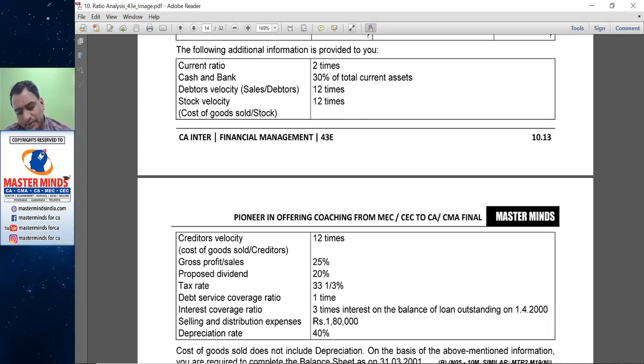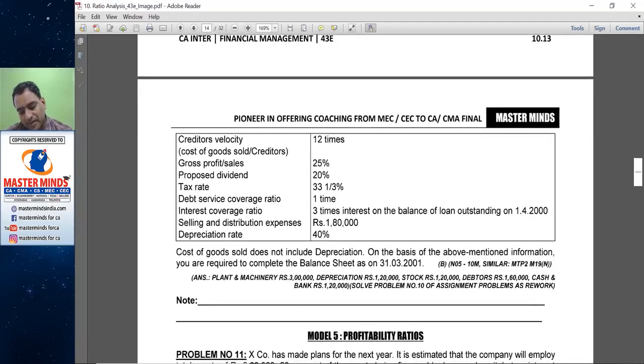Gross profit 25%, dividend proposed 20%, tax rate 1/3, debt service coverage ratio 1 time, interest coverage ratio 3 times, interest on the balance of loan outstanding, selling and distribution, that is operating expenses, 1,80,000, depreciation rate 40%. Cost of goods sold does not include depreciation.